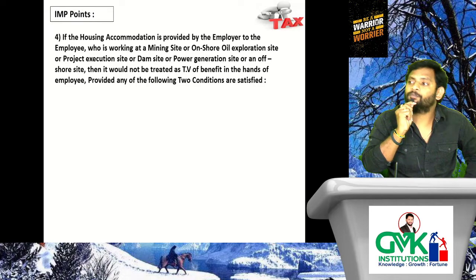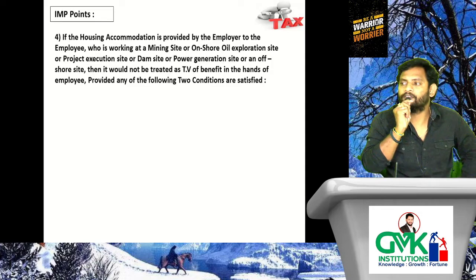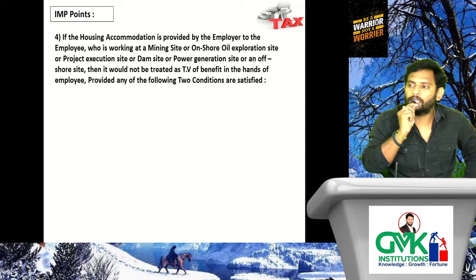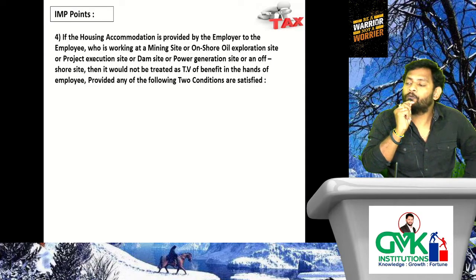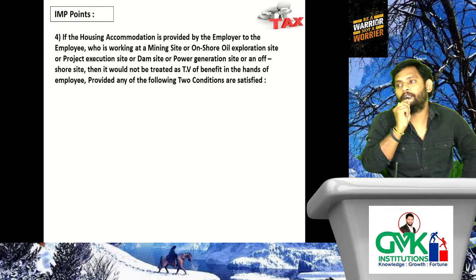That's why the employer is providing. Therefore, the lawmaker should not straightforwardly charge those benefits, because they are not available at those places. Therefore, the lawmaker says, I don't charge to tax that accommodation benefit provided any of the two following conditions are satisfied.